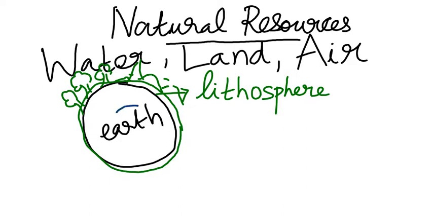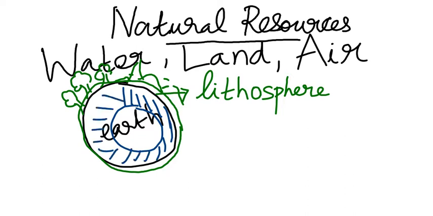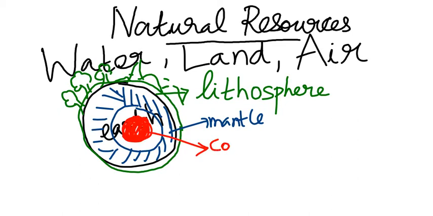Like there is a mantle part here, this part is called mantle. We cannot live there, it's too hot, right? Then in the center part of the earth, it will be even more molten hot. It is called as core. It is from this core only that when there are volcanic eruptions it comes upwards. So we cannot live in the core area.